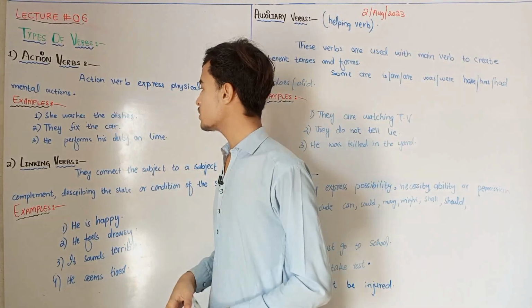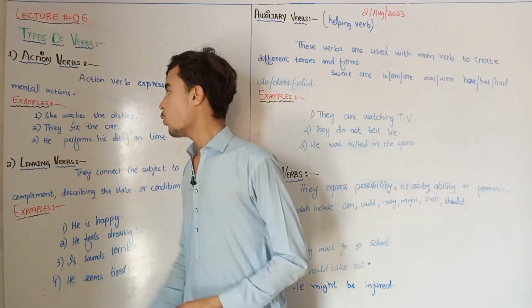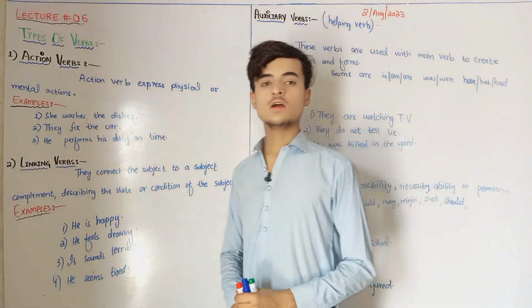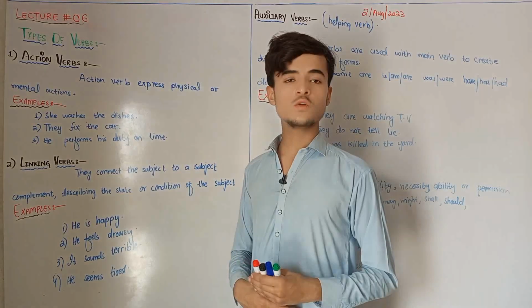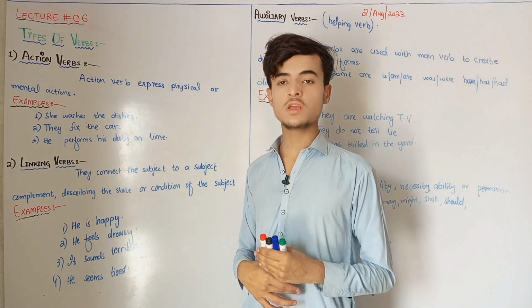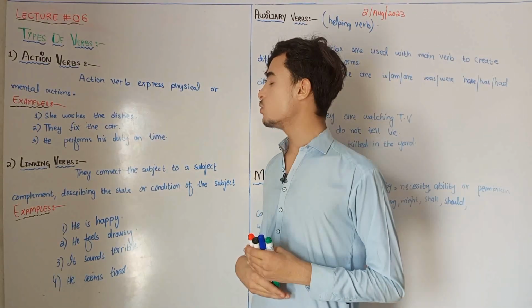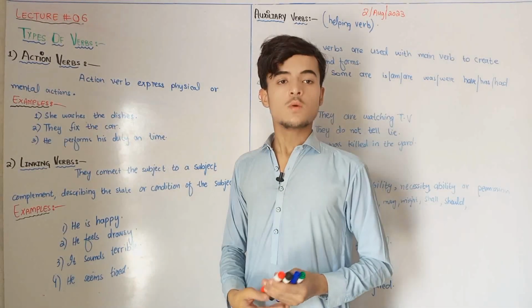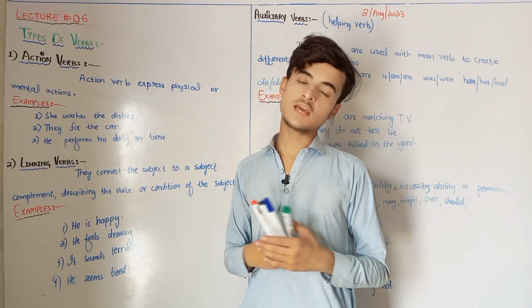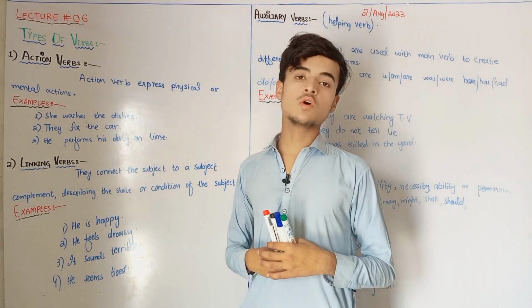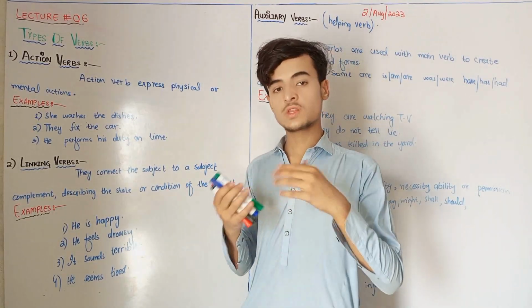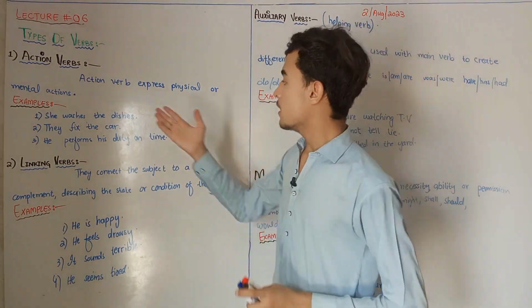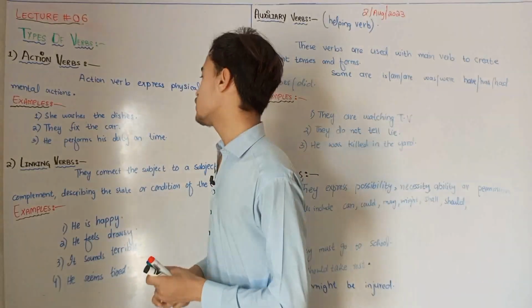She washes the dishes. So what is washes? Washes is an action verb. Why is it an action verb? Because she has physical involvement in this action. Whatever she is doing, she is washing the dishes. So in that sentence, which verb is the action verb? Wash. Why? Because she is doing this work mentally and physically. Therefore, wash is an action verb.